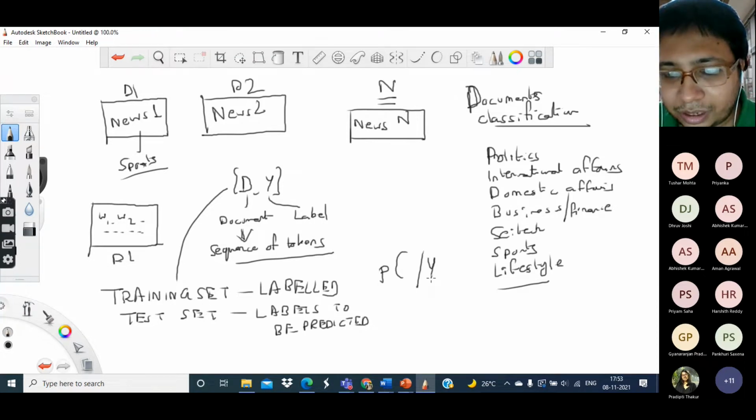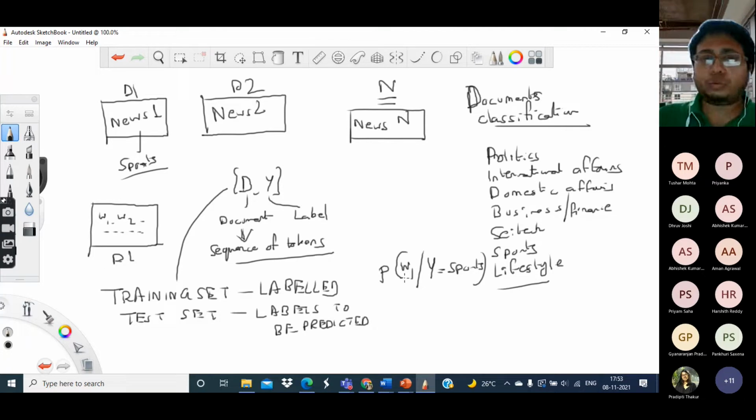Suppose the label is sports. Now consider any particular word W1. How likely is this word to appear in a sports document?